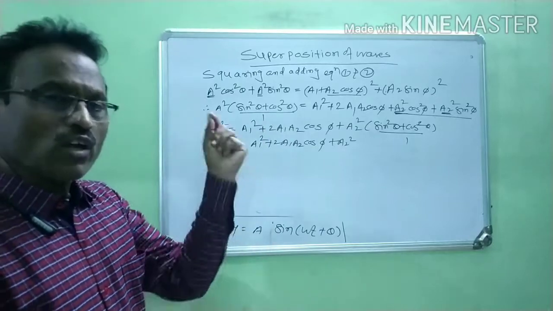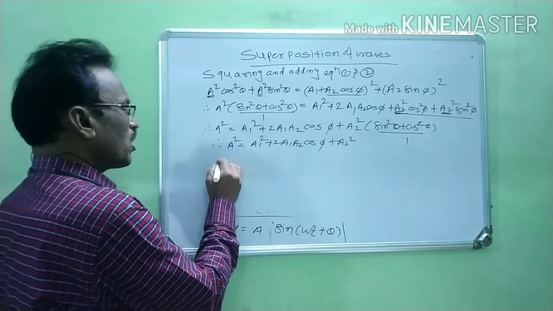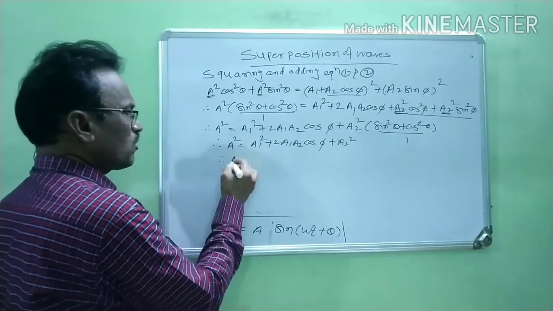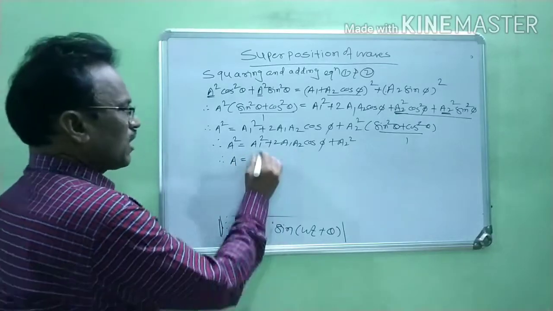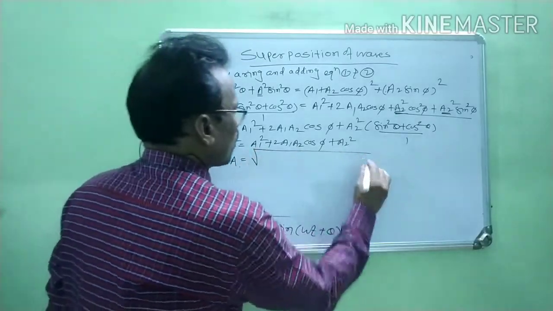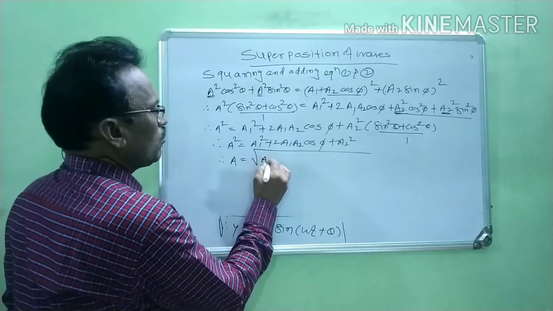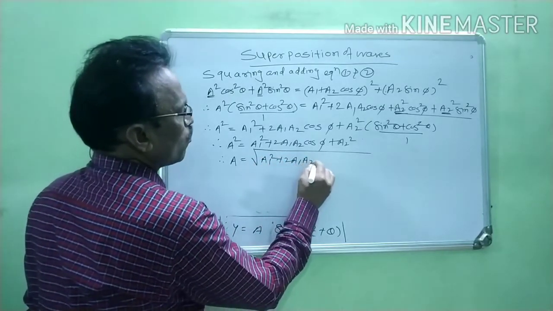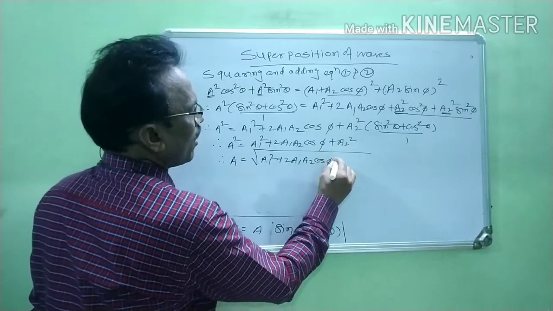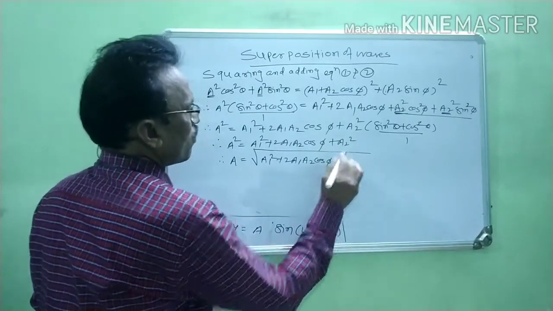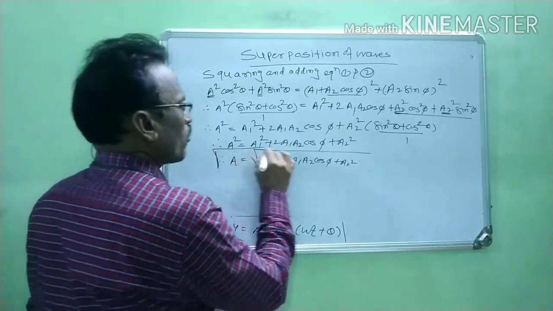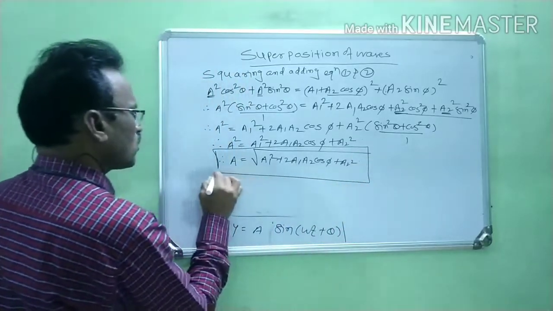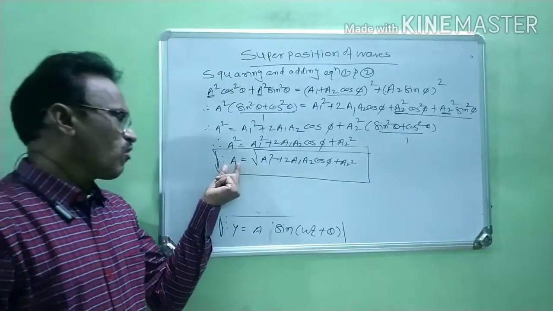Now we have to find the value of A. Taking the square root of A squared as A, we find A equals under root a1 squared plus 2 a1 a2 cos phi plus a2 squared, right? In this way we find another expression, and this expression is for A.